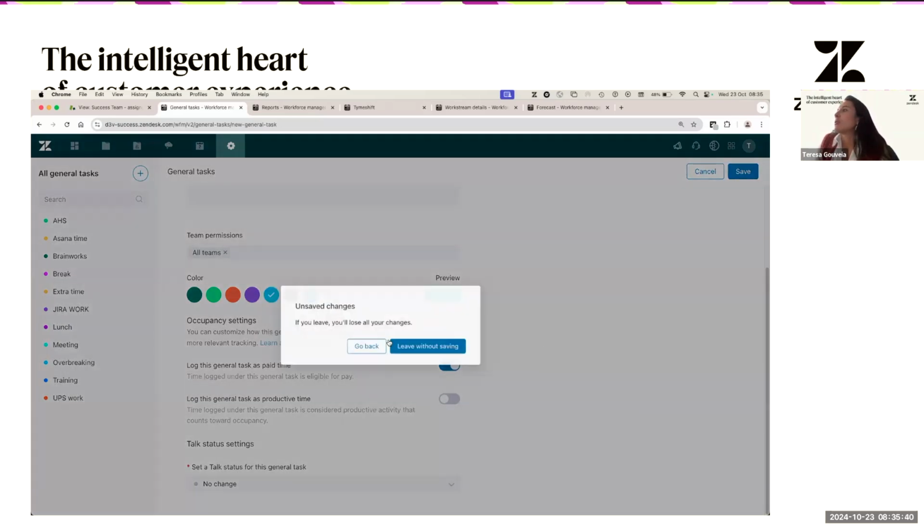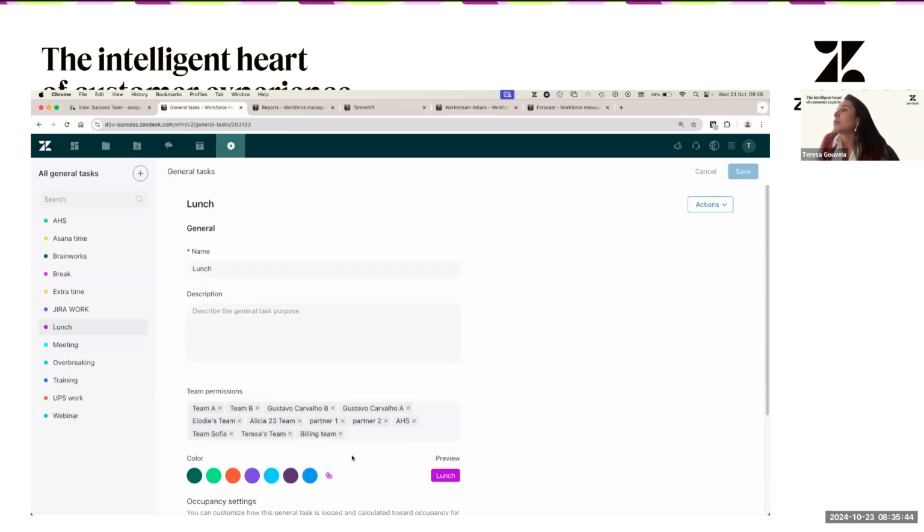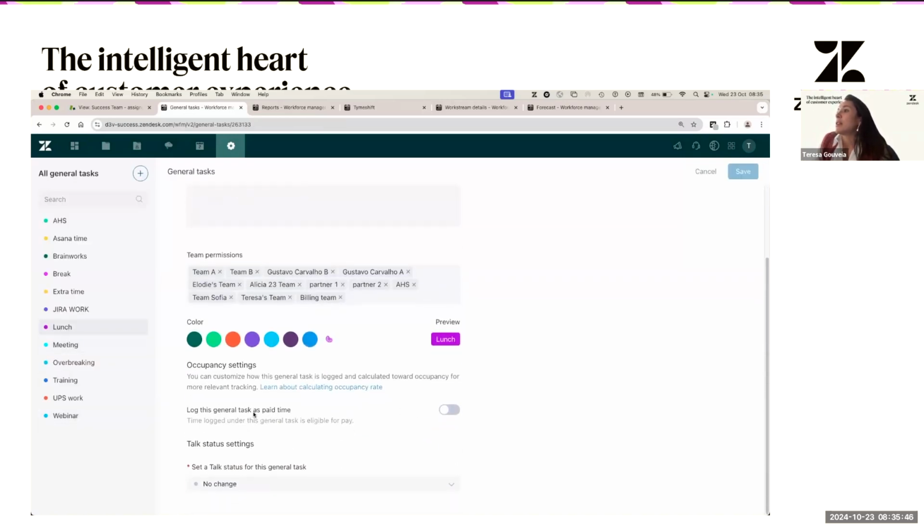So I'm just going to show you here. So it's going to be unpaid and it's not productive. If I click here, I'm going to have this option, but if I do this, I'm not going to even have the option for that to be productive, okay?